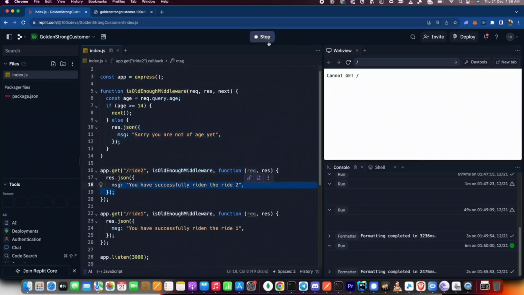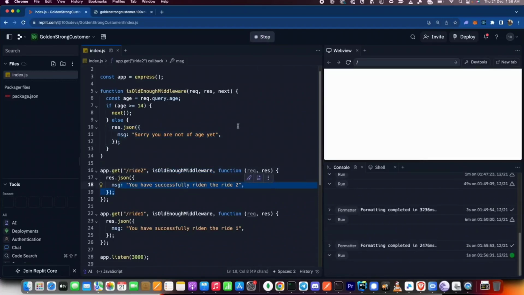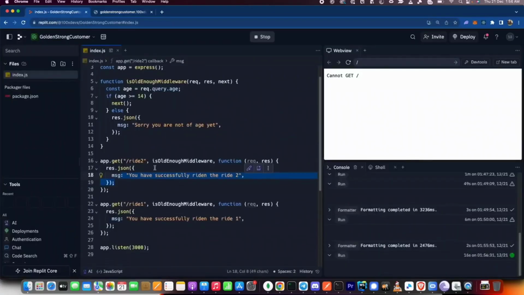Let's see if this actually works as expected. Is it giving us the same output that we were getting before we introduced a middleware and used a raw native function? Refresh, it says you have successfully ridden the ride. What if the age is 10? It says, sorry, you are not of age yet. This logic is no longer in the route handlers.